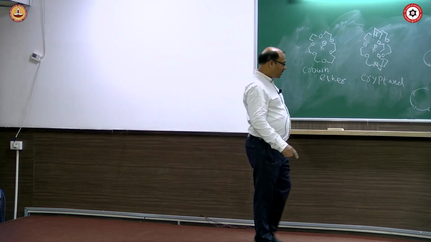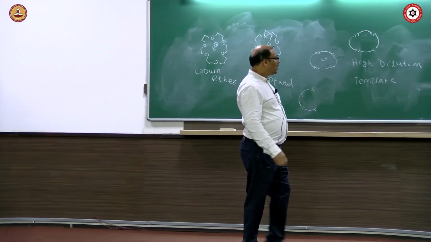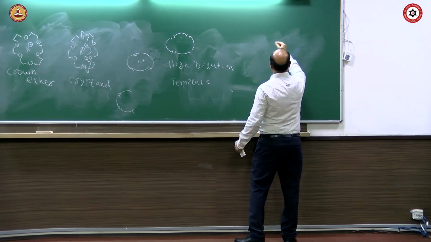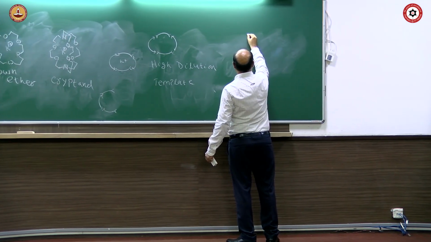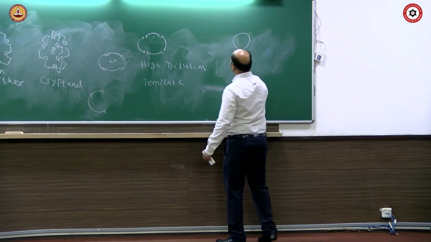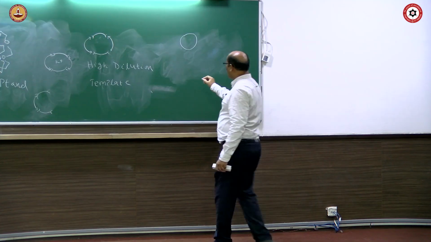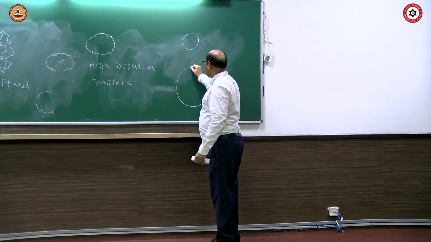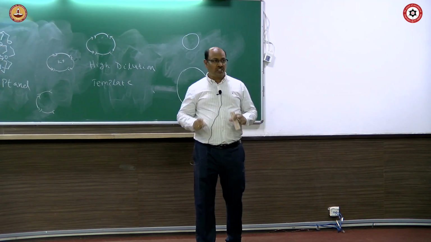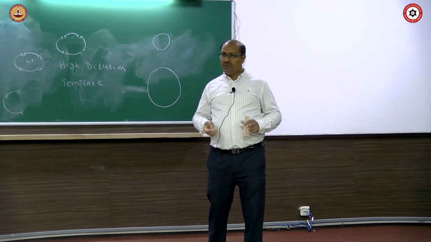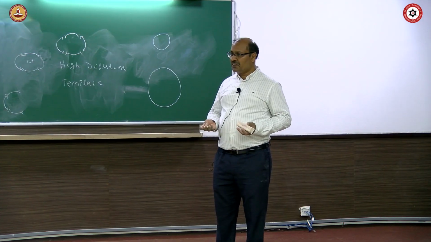Now, the assignment to you is to find out, let's say this is crown ether, a cyclic molecule, and some crown ethers are bigger, right? If there are 4 oxygen or 6 oxygen or 7 oxygen, the overall diameter of the crown ether will be bigger and bigger.